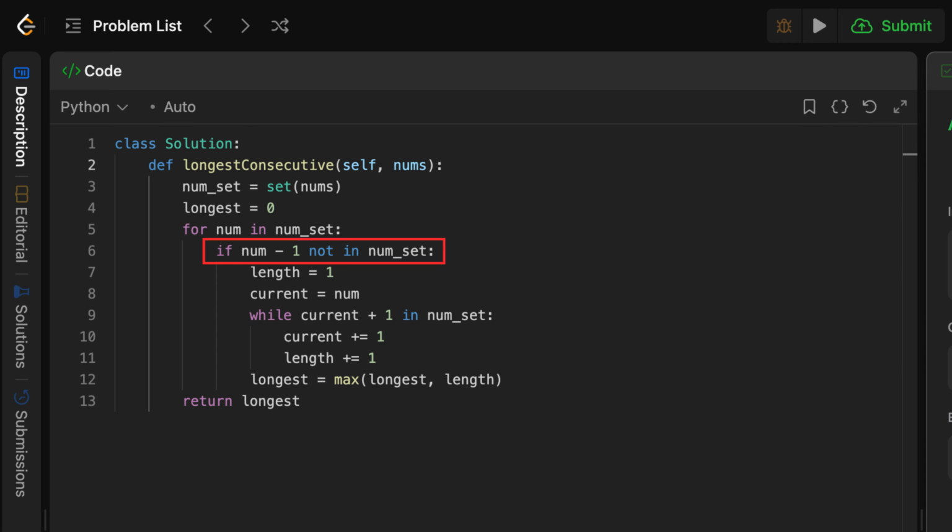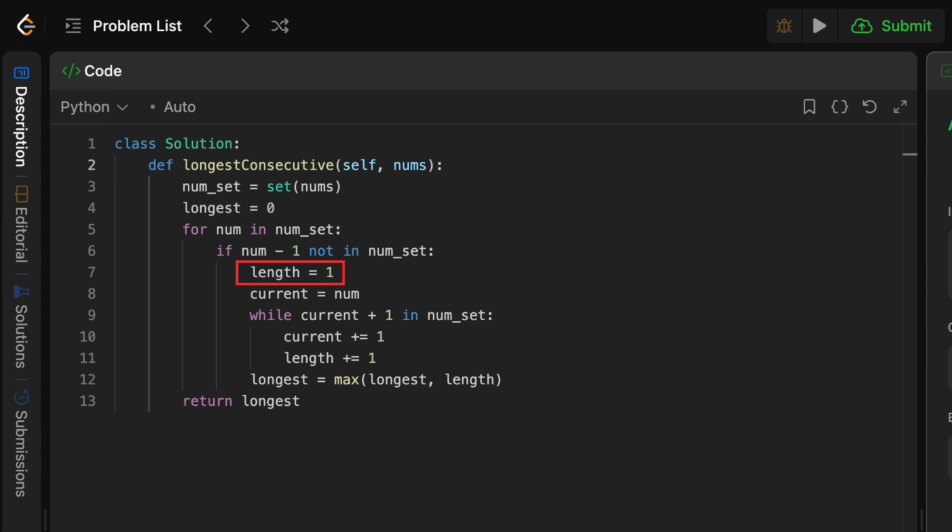This line is the key insight. We only build a sequence if the current number is the start. If num - 1 isn't in the set, nothing comes before it. Example, 4, 1, 2, 3, 4. We only start at 1 because 0 isn't there.